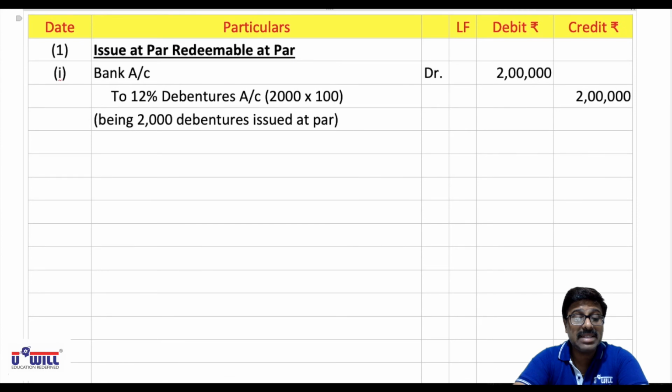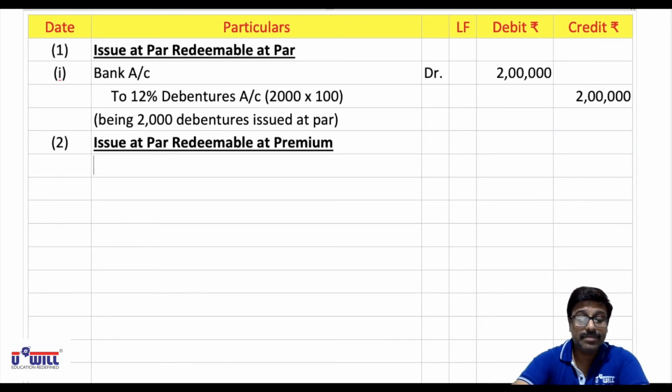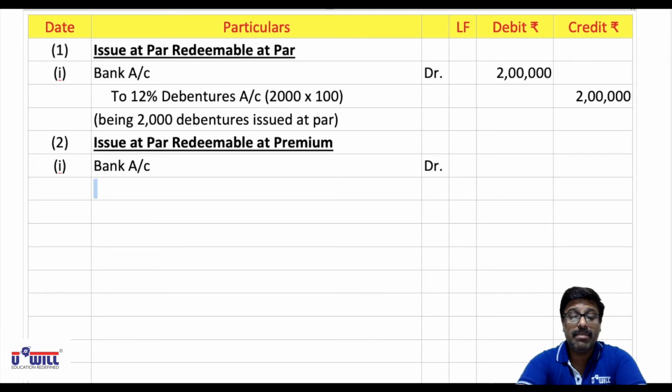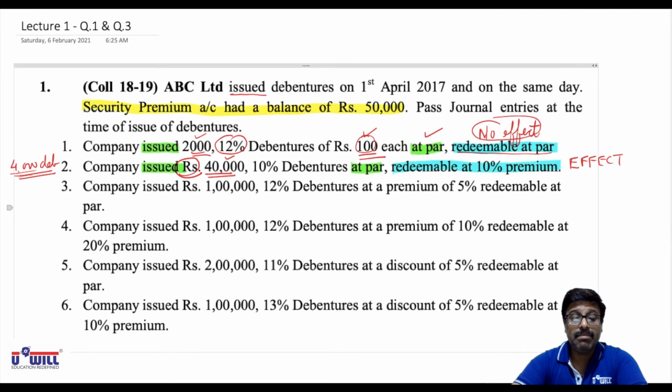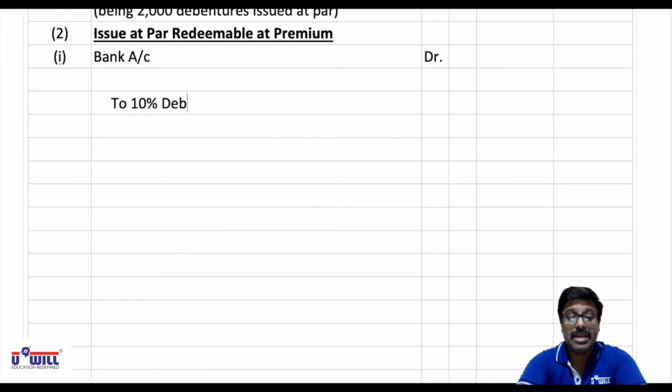So how would we pass that entries? Understand it. First give the heading. Now which situation we are doing? Issue at par, redeemable at premium. So first entry in that would be for issue at par, bank account debit, leave one line in between all of you. And then you write 2, they are 10% debentures now. So 2 10% debentures account.